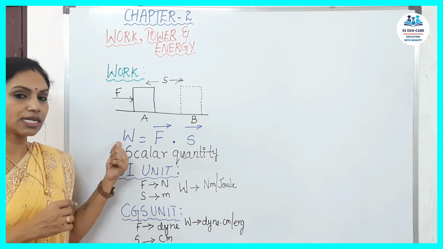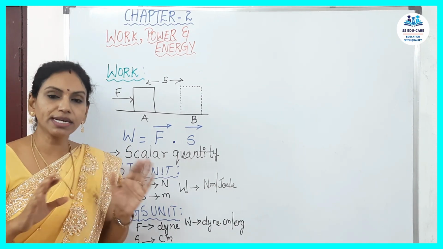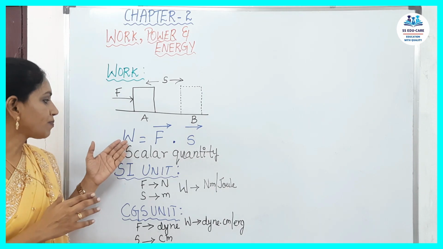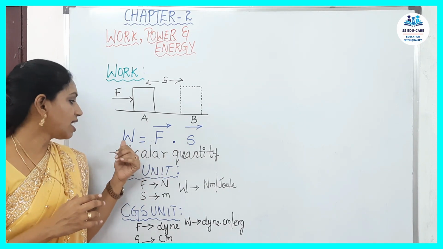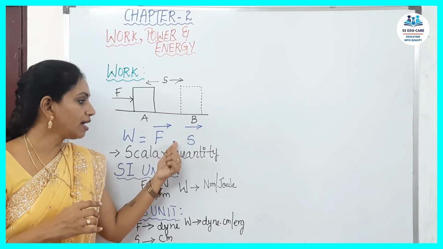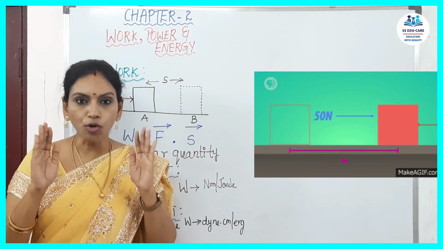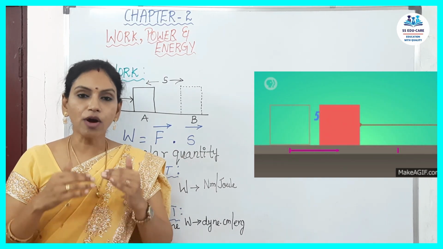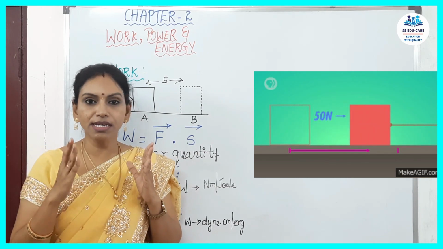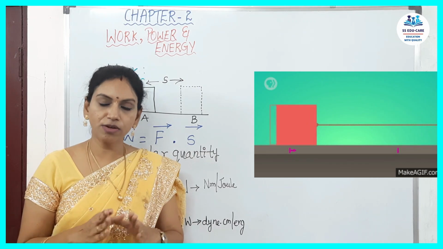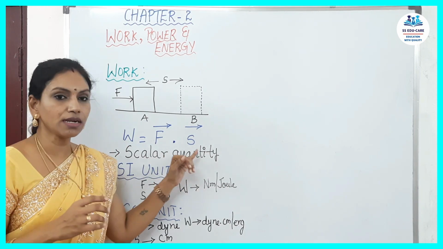But I didn't denote work done with an arrow mark, which means work done is a scalar quantity, which does not take direction into consideration. So work done is force into displacement; work done is the dot product of force and displacement. Look at the picture. You can see an object where a force of 50 Newton is applied on it and the object is displaced by 5 meter. So some amount of work is said to be done. Yes, so work done is a scalar quantity.